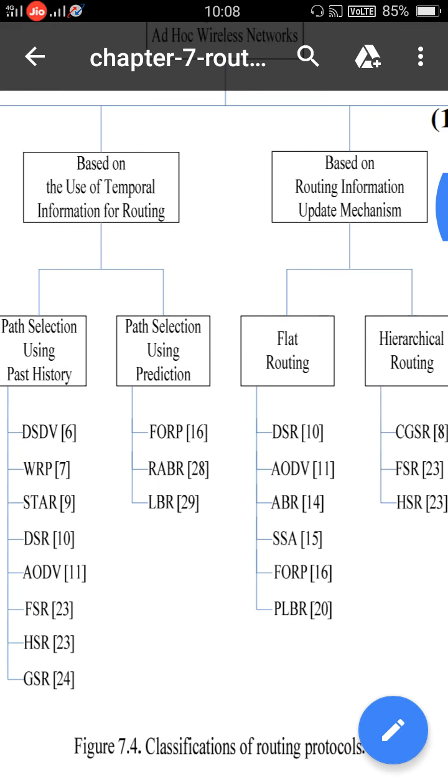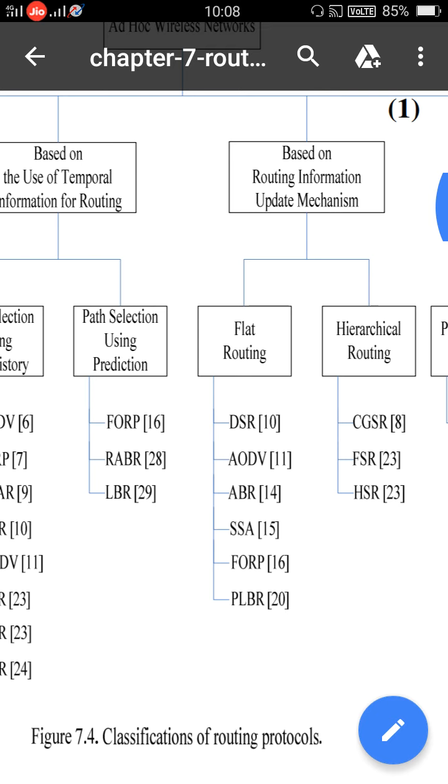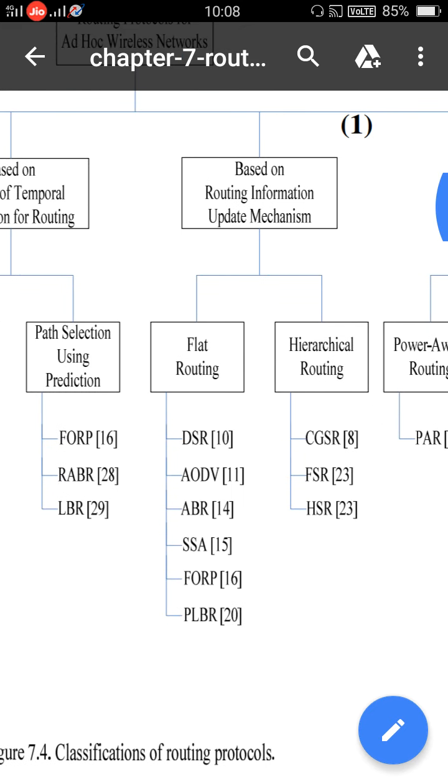Then another one is based on the routing information update mechanism. There are two types of routing information update mechanism: one is flat routing and another one is hierarchical routing. There are several examples in the case of flat routing and in the case of hierarchical routing.